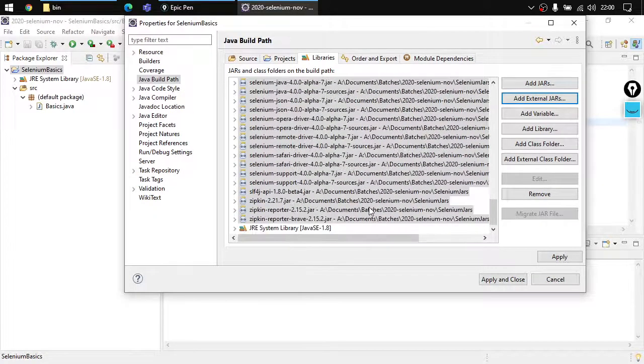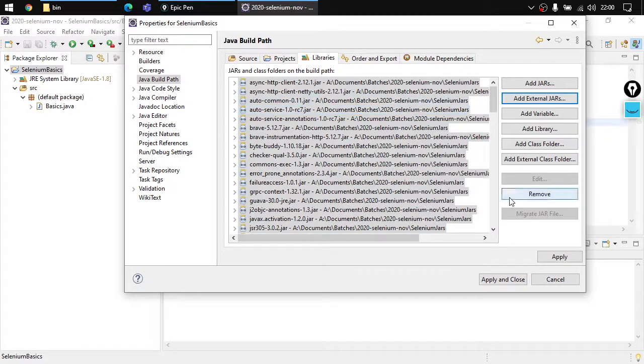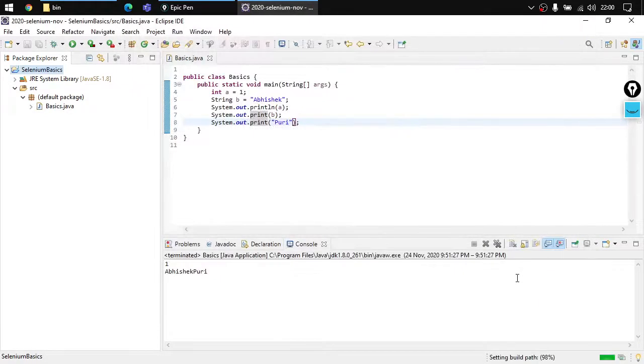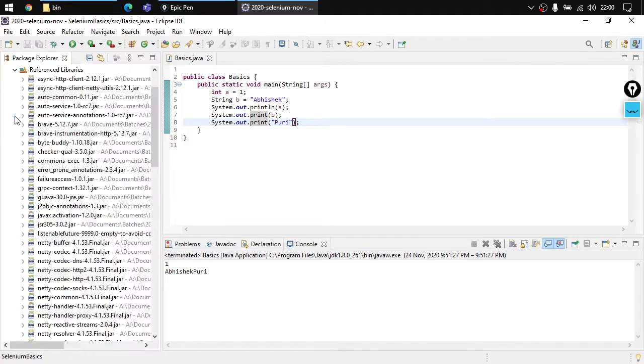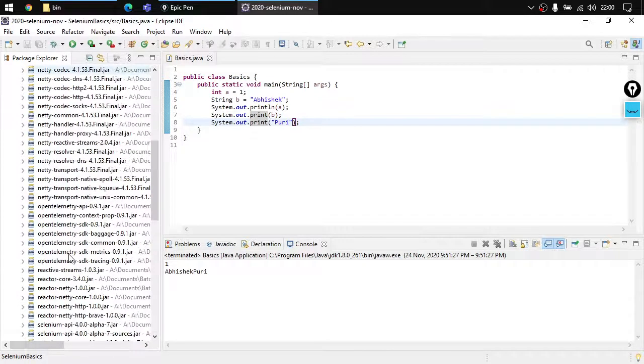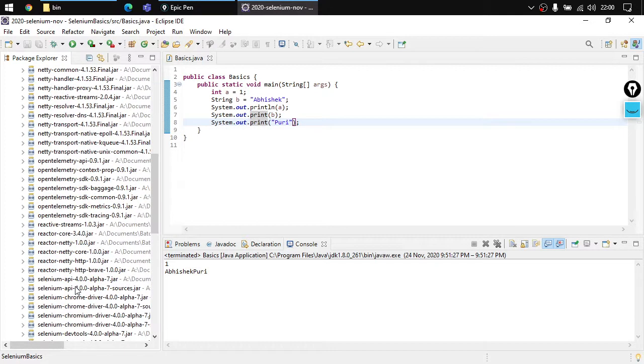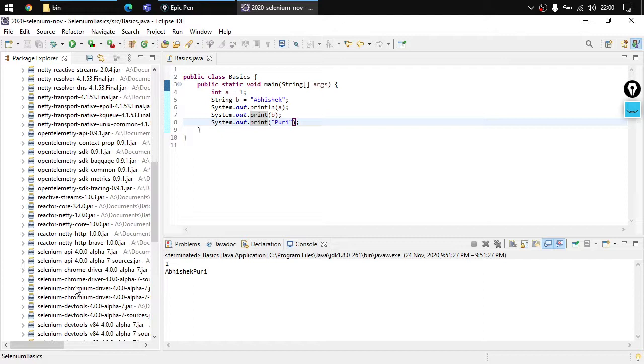I really don't know the count of these jars now because the list has increased. Click on apply and close, and it will take a little bit of time for the project to get configured. Once done, you would see a library option named referenced libraries where you will be able to see all the files listed. As I told you, jar is a Java archived resource. This means that it will contain files for the things that you would be using.